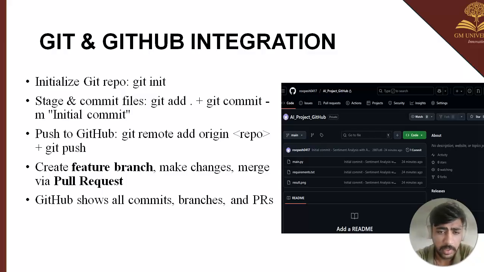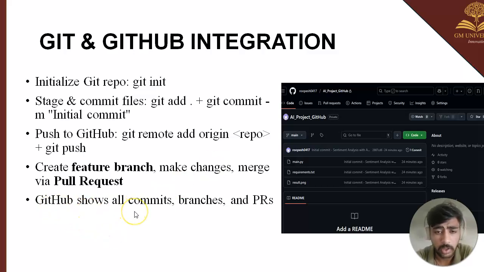Create a feature branch, make changes, and merge via pull requests. Basically, we can create a feature branch, update changes over here, and merge changes via a pull request. There you can see an option called pull request. I'll explain about it later in the code part itself.